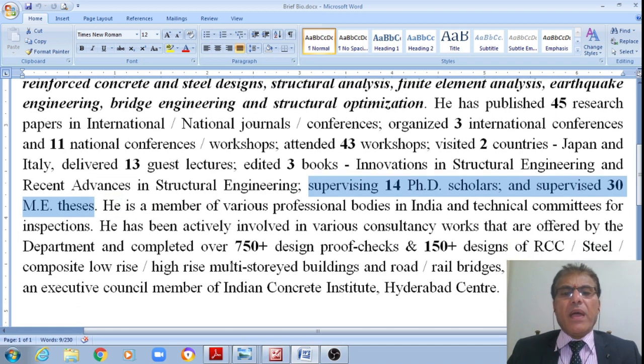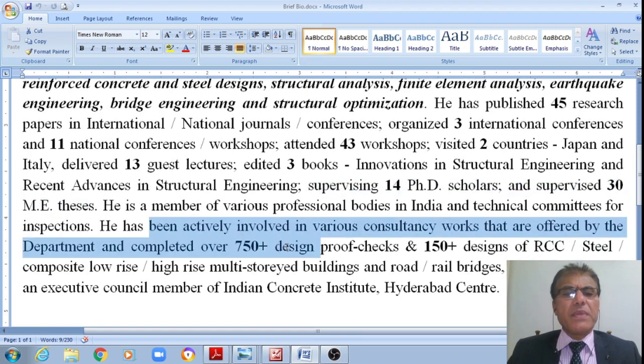I am actively involved in various consultancy works offered by the department and completed over 750 design proof checks and 150 designs of RCC, steel, composite, low-rise, high-rise, multi-story buildings and road as well as rail bridges.